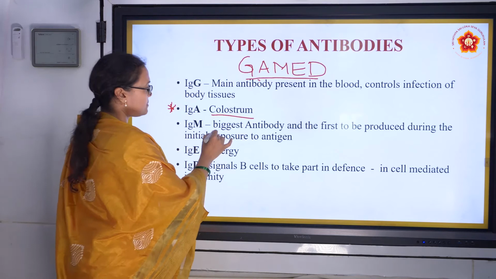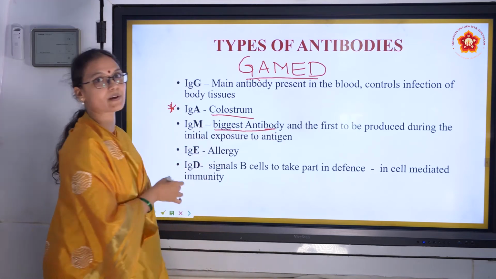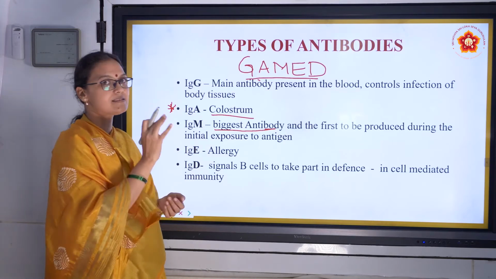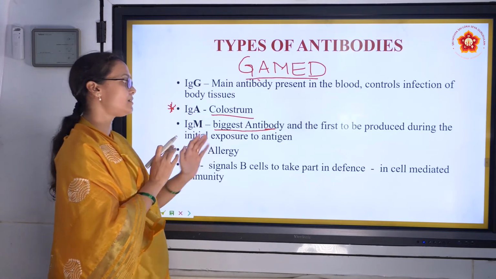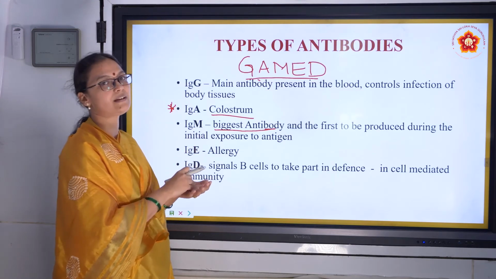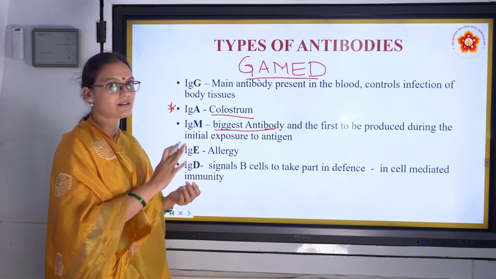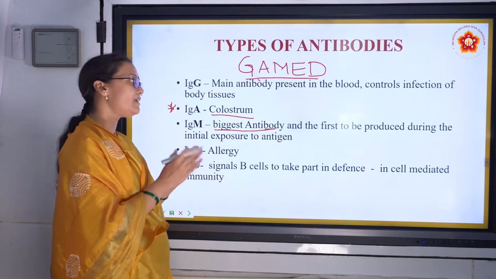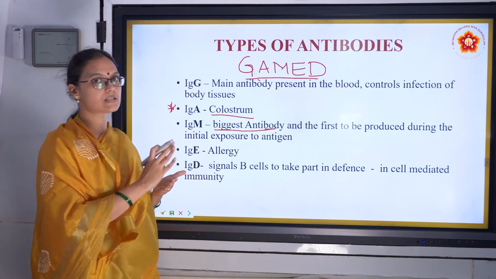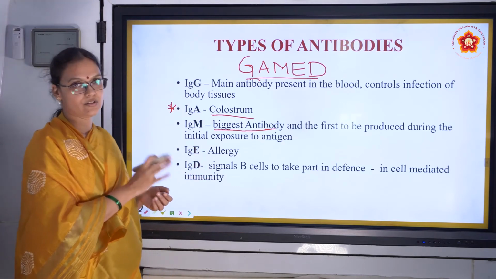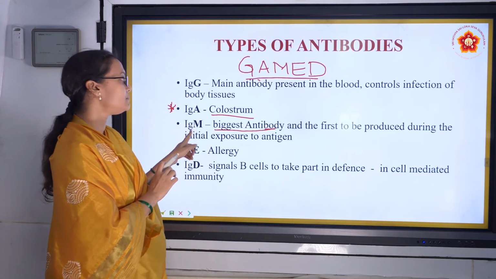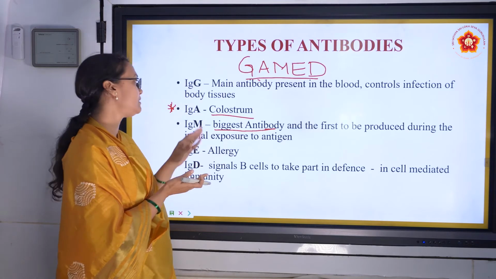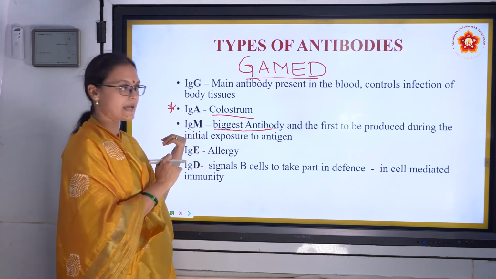Next is IgM. IgM is the biggest antibody. Which is the biggest antibody? It could be one of the questions. IgM is the biggest antibody. It is the first that is produced when a pathogen attacks or when there is an antigen in the body. Antigen and pathogen are the same. Don't get confused. Antigen is used whenever the word antibody is used, but basically antigen means pathogen. The disease-causing organism is called antigen. So IgM is produced when the pathogen enters our body for the first time. The biggest antibody produced is IgM.